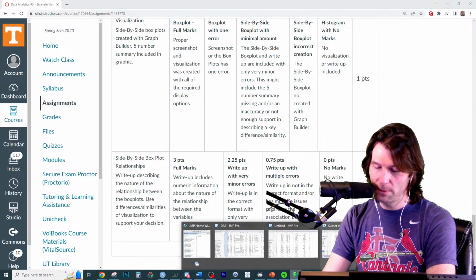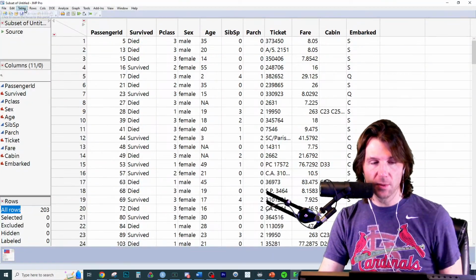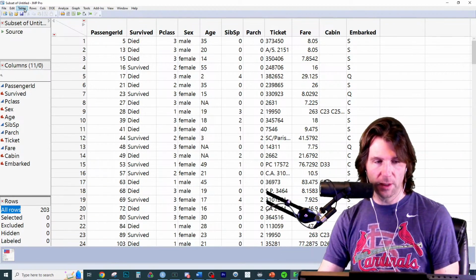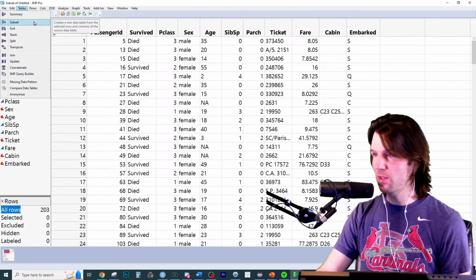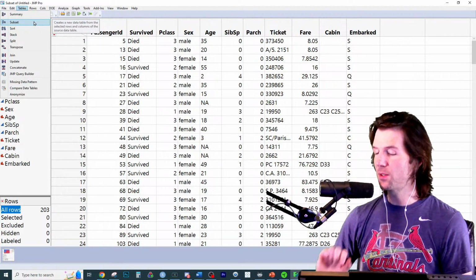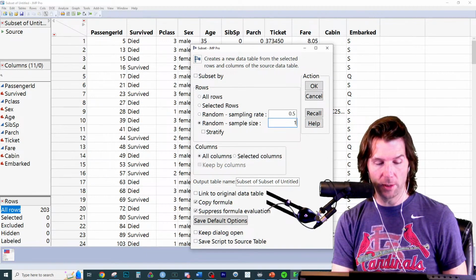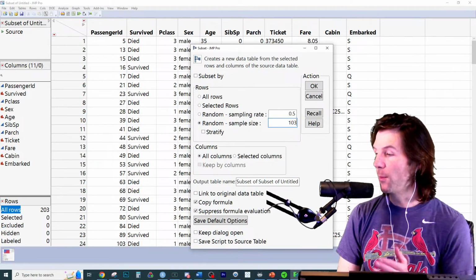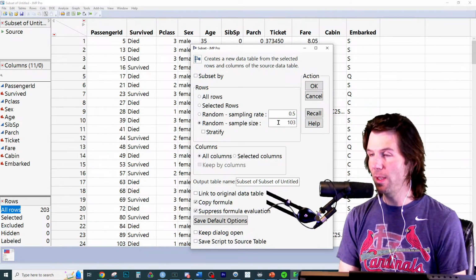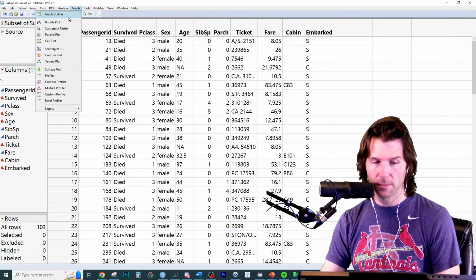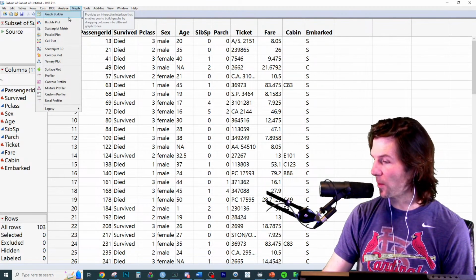So let's go do it. We need a random sample of 100 plus the last 2 of our UTID. Have the roller coaster data open. I'm going to go here to table subset. Under table subset, you're going to go to random sample size and 100 plus the last 2 of your UTID. Bivariate, exactly. So to make side-by-side box plots, we need an X variable that is what?